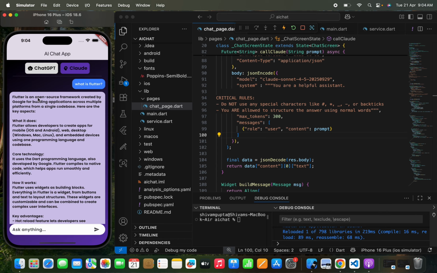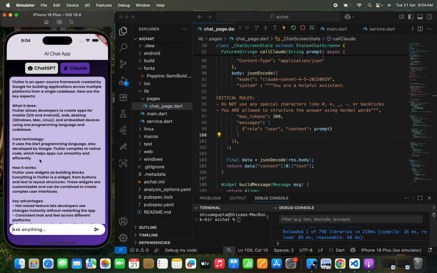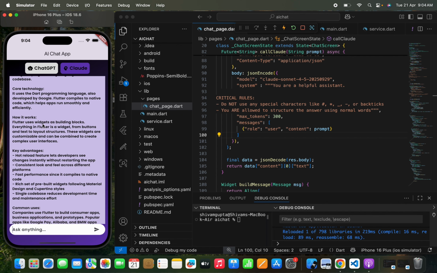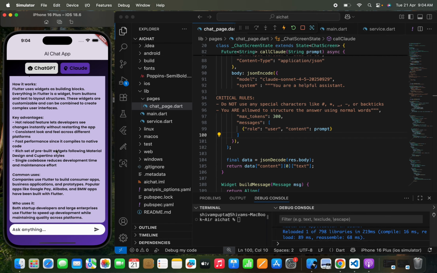It has written that Flutter is an open source framework created by Google for building applications across multiple platforms from a single code base. Here are the key aspects. Okay, so you can see that Claude has also shared some key aspects of what it does. Flutter allows a developer to create apps for mobile, iOS, Android, web, desktop, Windows, Mac, Linux. It has also shared some core technology, how it works. Flutter uses widgets as building blocks. Everything in Flutter is a widget, from a button onward. And then it has also shared some key advantages like the hot reload feature, which lets developers see the changes instantly without restarting the app. Then it also shared the common uses, who uses it.